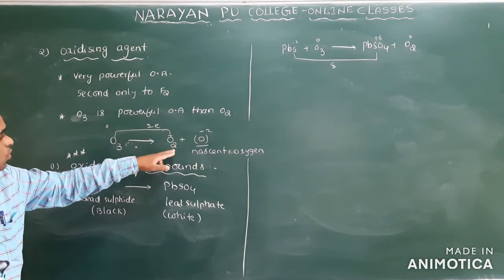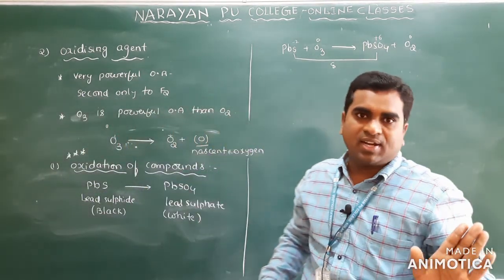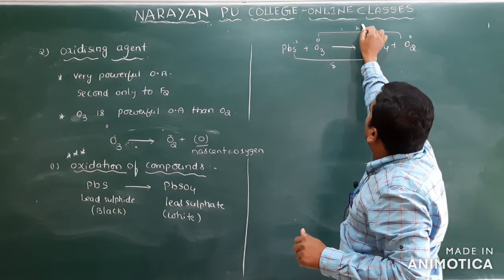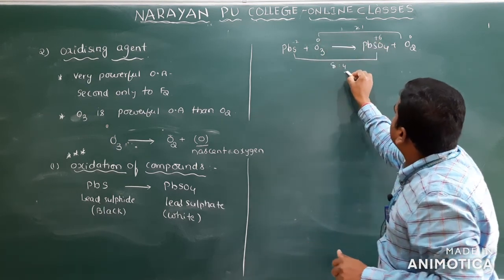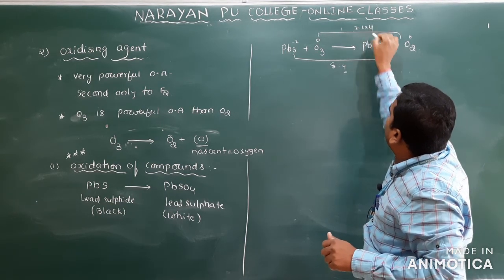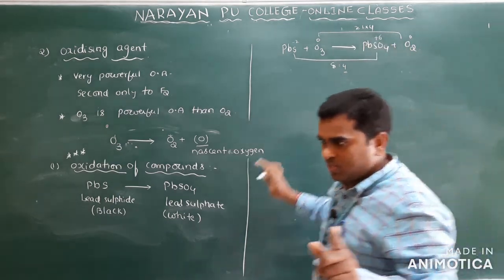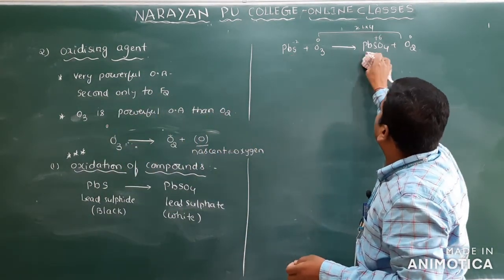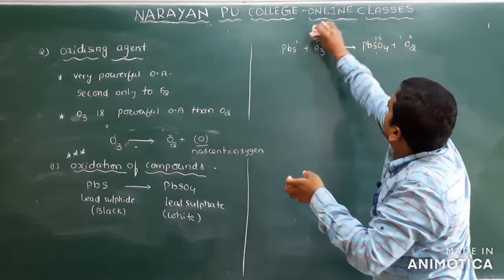When ozone is converted into O2, how many electrons are involved? 2 electrons. Just assume like that. Clear? So here, 2 electrons are involved, and the other change is 8, which means this change is an increase of 8 units and the decrease is 2 units. So I have to multiply O3 to O2 by 4. Understand? Always remember, whenever O3 is converted into O2, you have to take 2 electrons.